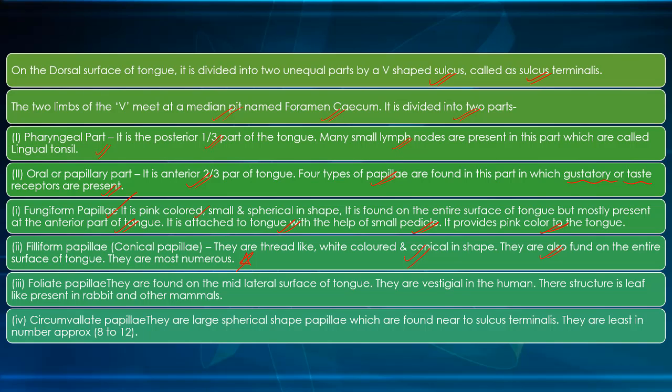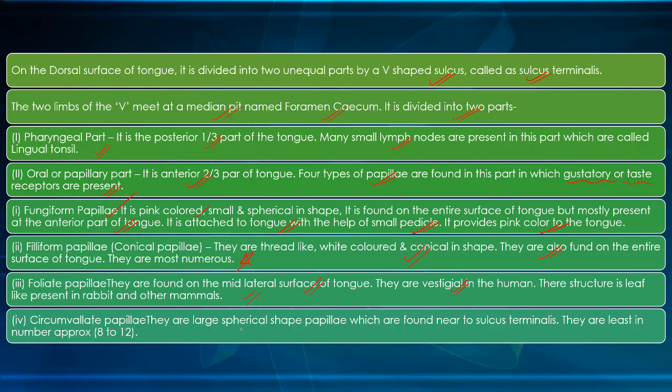Then foliate papillae, they are found on the mid-lateral surface of the tongue. They are vestigial in human beings. Their structure is leaf-like, present in rabbit and other mammals. So foliate papillae are found on the mid-lateral surface of the tongue, and they are vestigial in humans.